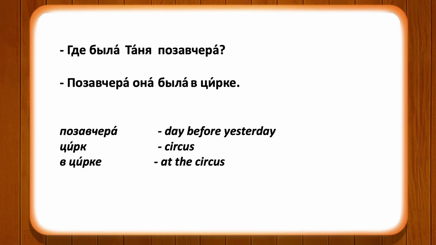The last dialogue is где была Таня позавчера? Где, where. Таня is the name of a girl, therefore the form of the verb used is the feminine form, была. Где была Таня позавчера? The word позавчера means day before yesterday. So where was Tanya day before yesterday? The answer is позавчера она была в цирке.